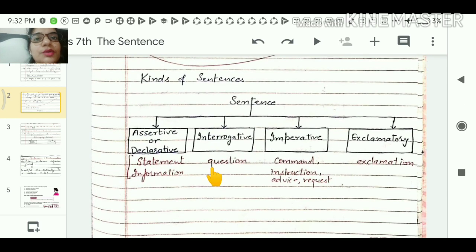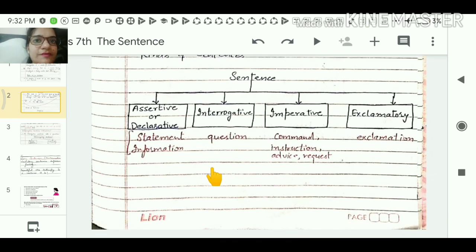If I'm talking to the whole class, I'll say sit down, stand up. I'll not use you over there. That is understood.